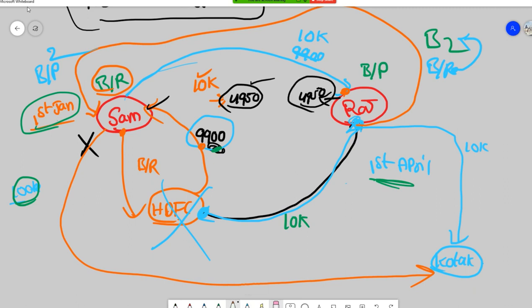Now on the due date, HDFC Bank will come to Raj. Then Raj has to make his cut, including the discounting charges, which have to be shared, right? Discounting charges is 100 rupees. That means Raj has to pay 50 rupees and Sam has to pay 50 rupees. So Raj pays his cut, about 5,000. Then Sam will pay her cut, which is 5,000. So a total of 10,000 will be paid to HDFC Bank.